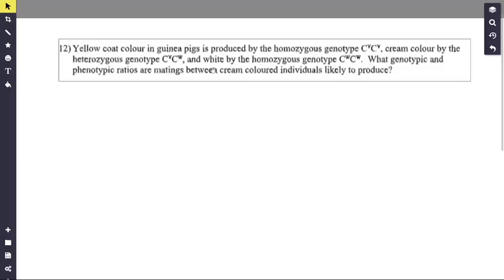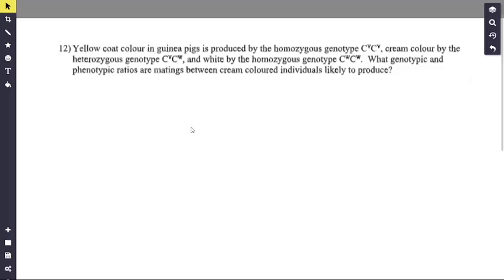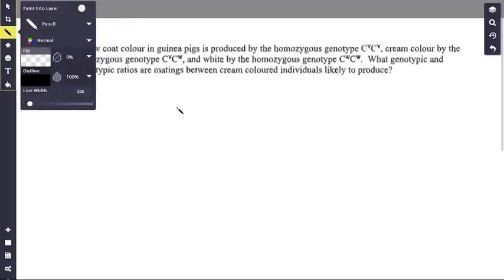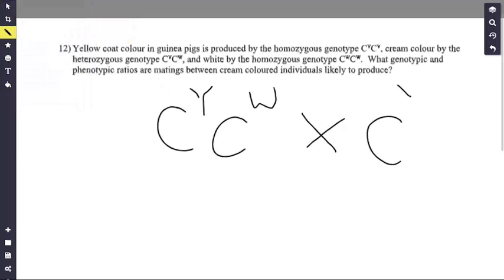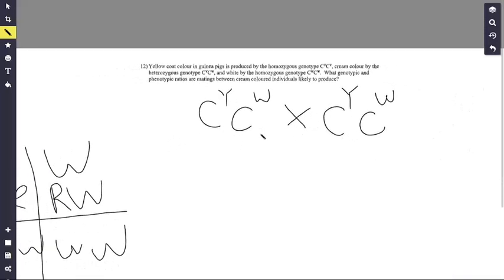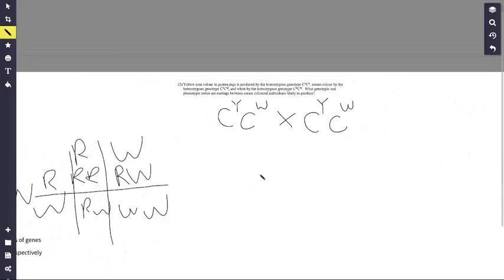What genotype ratio are matings between cream color individuals likely going to produce? So cream color was heterozygote, guys. So remember, I'm just going to show you the cross. It's going to be CYCW crossed with CYCW. Now what will that yield? That will basically yield us the same thing here, because let me show you guys the cross.